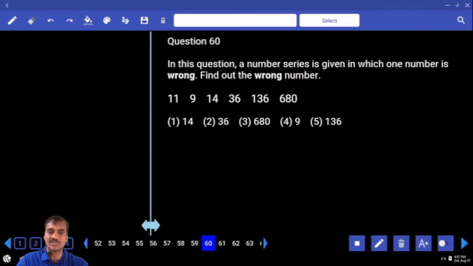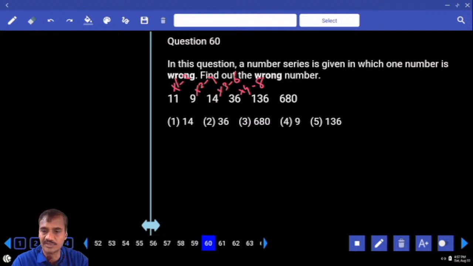Then coming to question number 60. చూడండి, 11తో స్టార్ట్ అయింది, ఎంతవరకు వెళ్తుంది, 680. Numbers are increasing and decreasing at a very faster rate. And ఏం చేస్తాం చెప్పండి, now 11 into 1, minus 2, into 2, minus 4, into 3, minus how much, minus 6, into 4, minus how much, and 1, minus 8 రావాలి. 36 into 4, 144, minus 8, సరిపోయిందా లేదా?